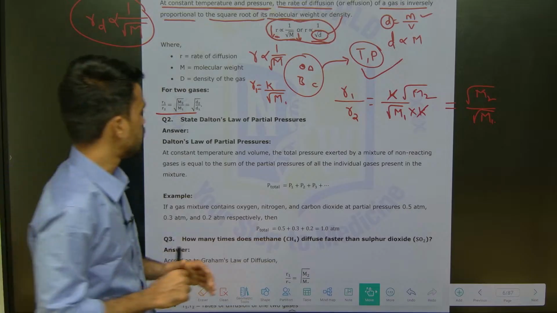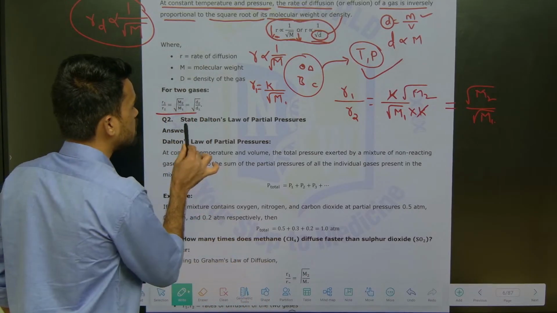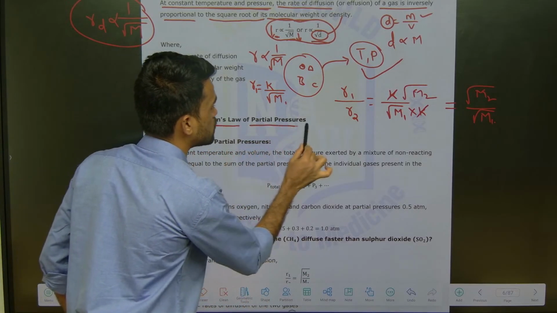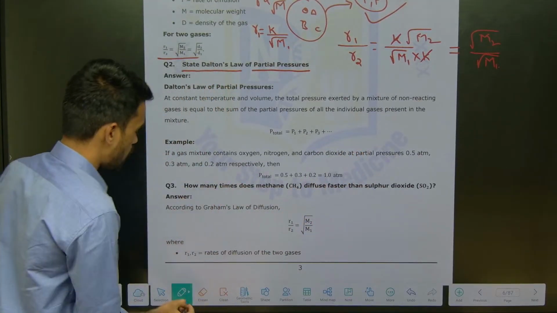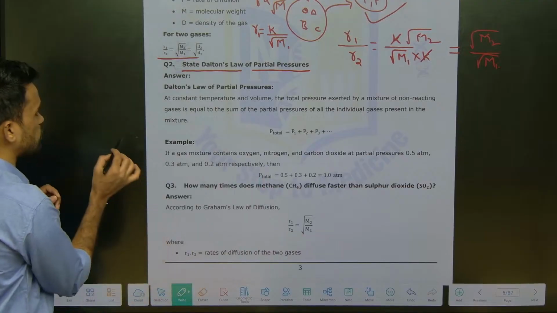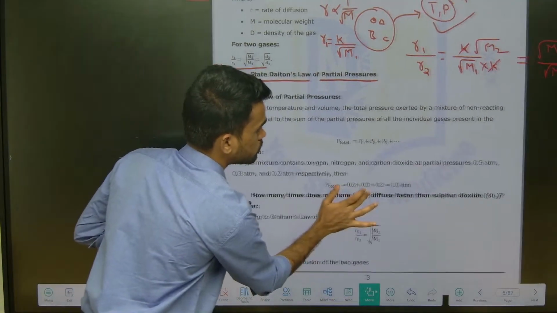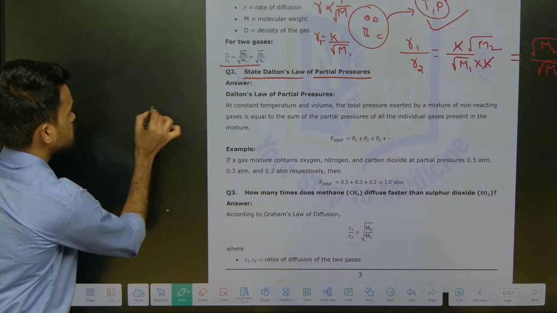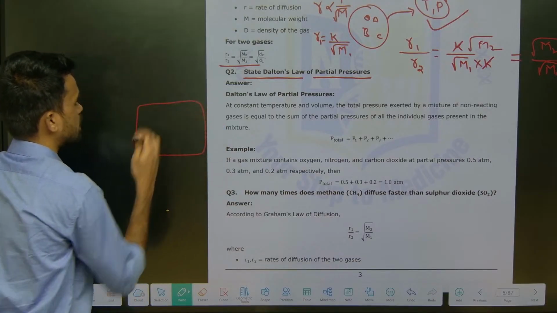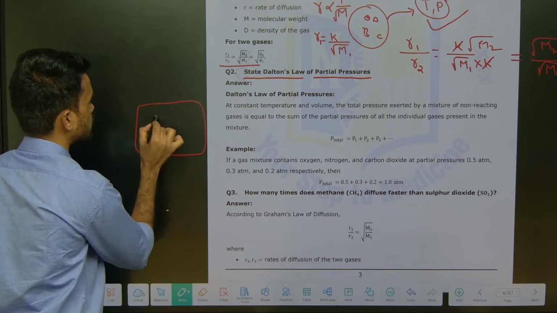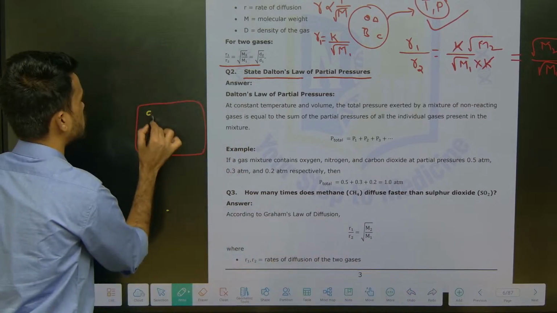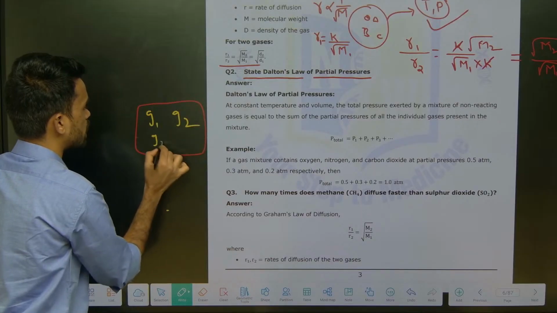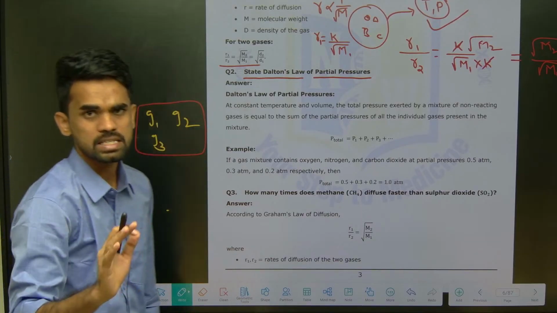Right. Now we will be having the second question here. State Dalton's law of partial pressures. So what do we mean by Dalton's law of partial pressures? It is very easy to understand. See what I am writing here. I have a container. In this container, let us say there is gas 1, gas 2, gas 3, like that we have a mixture of different gases.